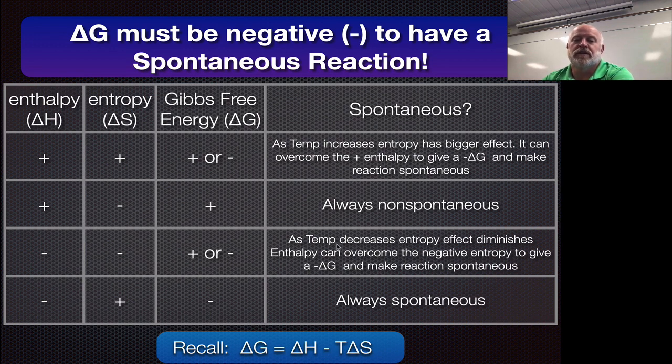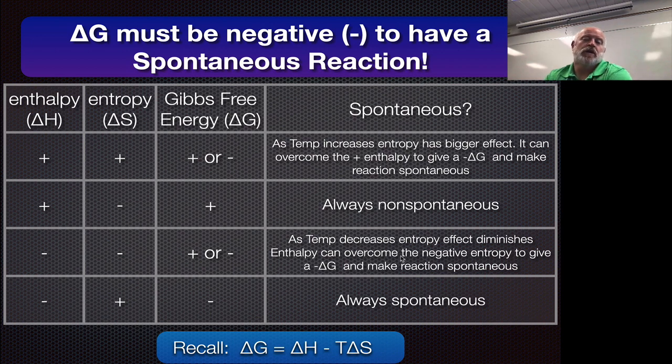So here, if you want this thing to be spontaneous, you want to cool it down because you want to minimize this part of the equation as much as you can. So you want your multiplier here to be as small as possible. So what you're subtracting becomes really, really tiny, meaning that the enthalpy can dominate this. So in that case, cooling it down would be more likely to make it spontaneous.